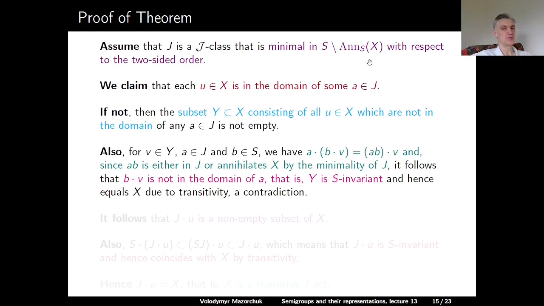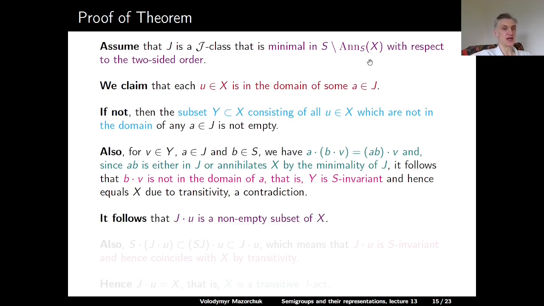But then this means that B applied to V, if it is defined, cannot be in the domain of A. In other words, this shows that Y is an S-invariant subset of X, and then Y should be equal to X due to transitivity, and this contradicts our choice of J. J cannot be in the annihilator of X by definition.